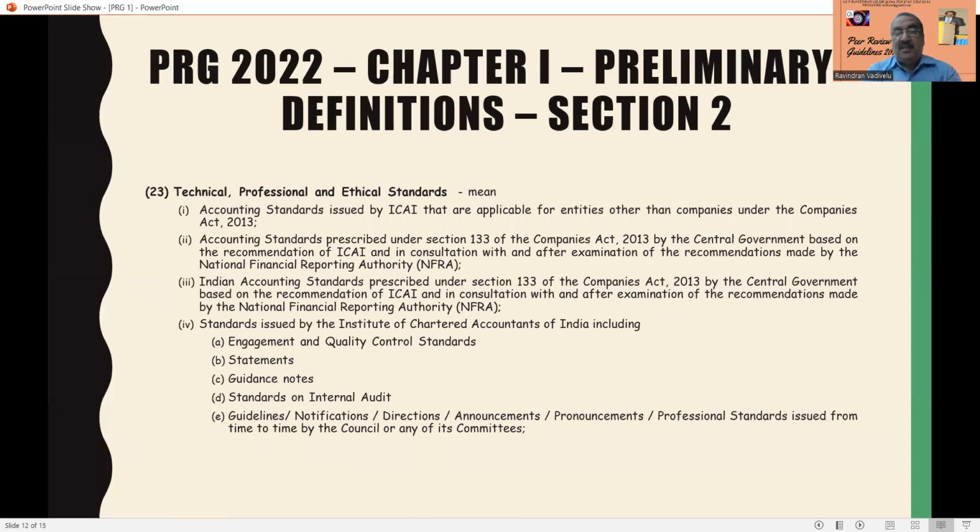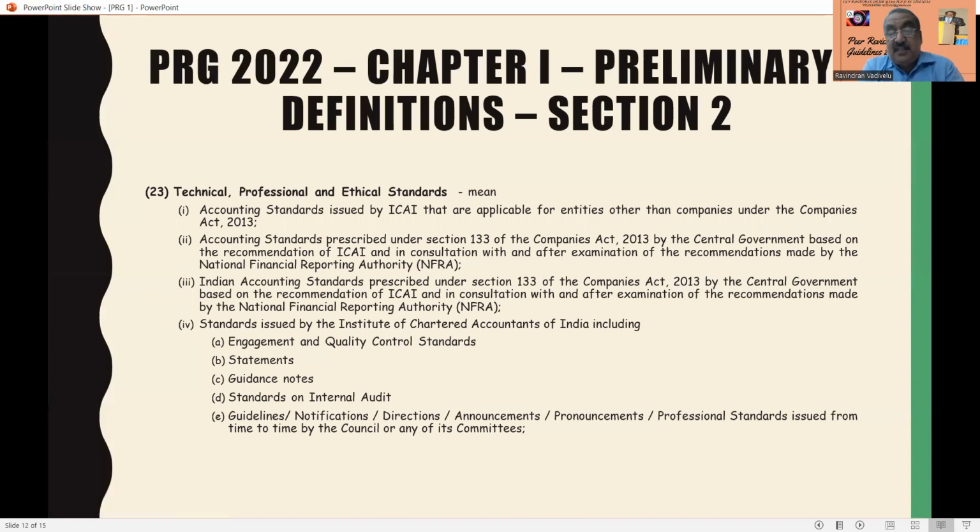Next is accounting standards prescribed under section 133 of the Companies Act by the central government based on the recommendation of the ICAI. Here also the ICAI's role comes into the picture. The accounting standards have to be recommended by ICAI, and this has to be implemented in the Companies Act in consultation with and after the examination of the recommendation made by the NFRA.